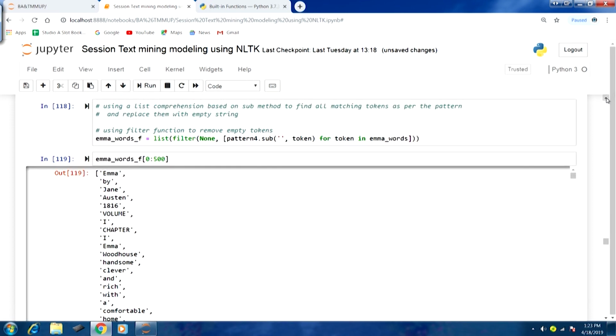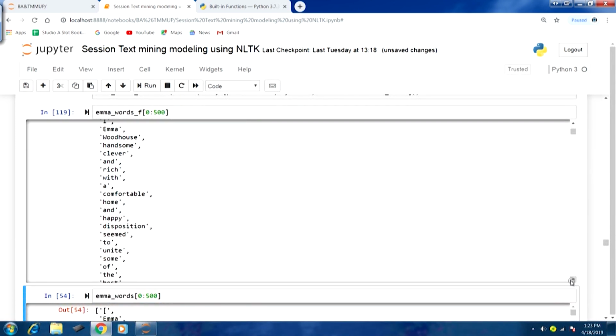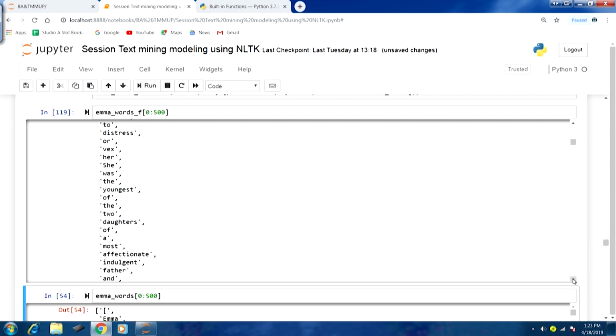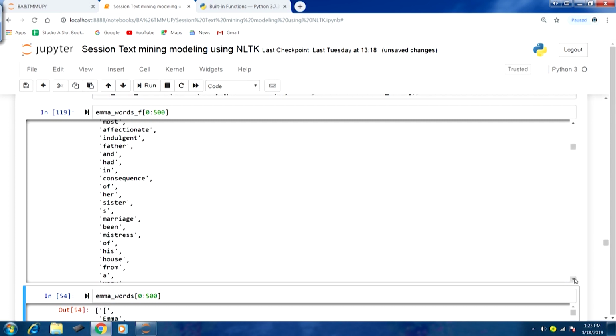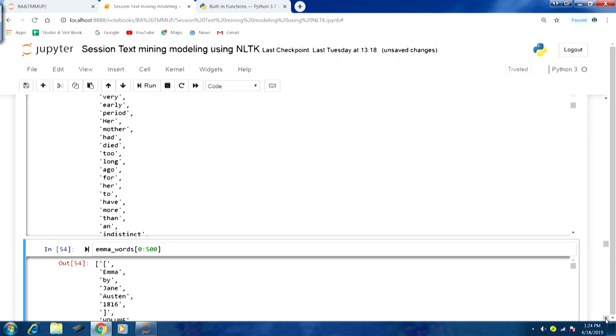that if you look at the tokens, you will not find any special characters as independent tokens here. It starts with Emma, by, Jane, and we can keep on going like this. We can keep on scrolling, and you would see that all these tokens are meaningful English language words. So, in this fashion we are able to remove all these special characters.